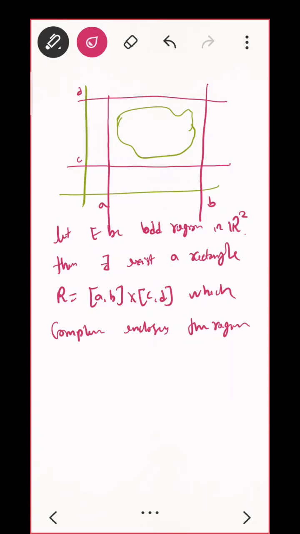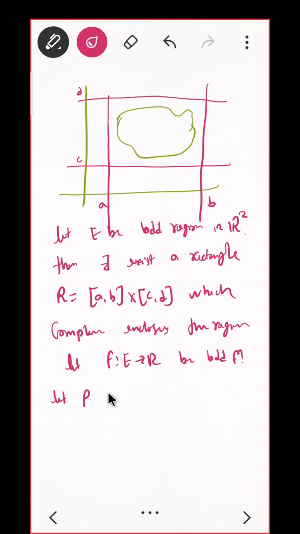Now, can I find the partition along this AB and CD as same as earlier, correct? So let our function f from E to R be a bounded function, that is already given to us. Now let me find a partition.